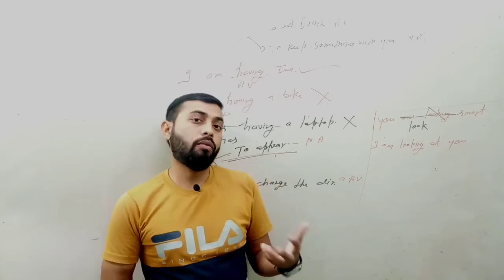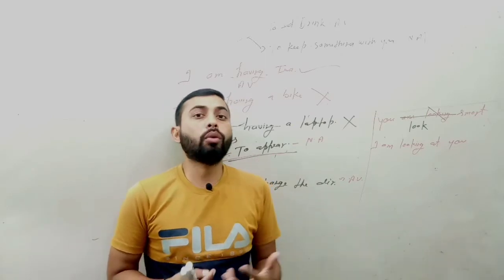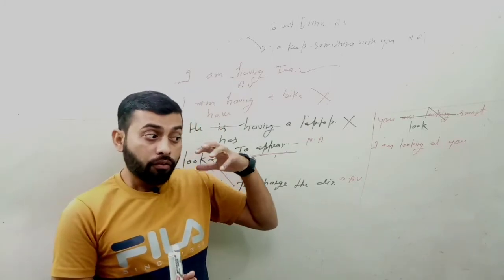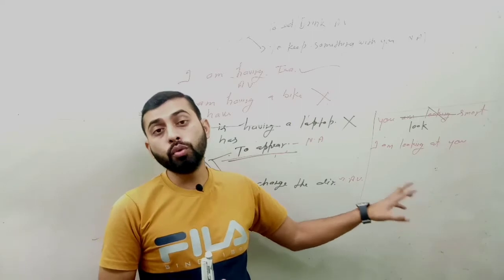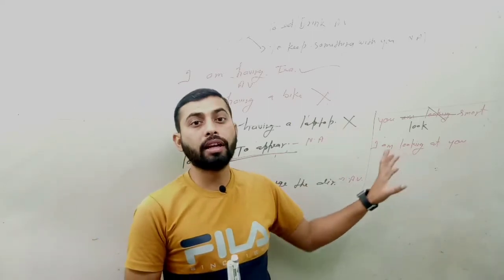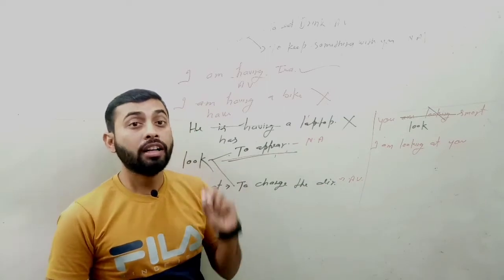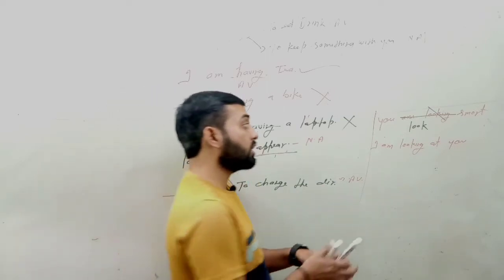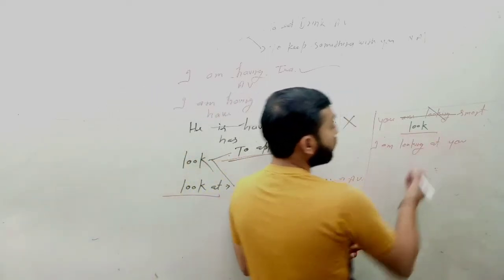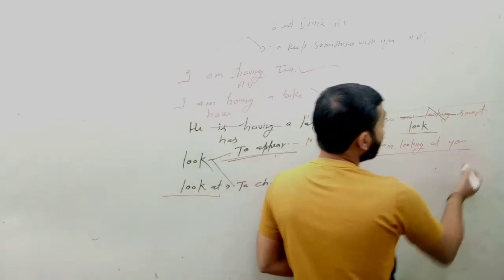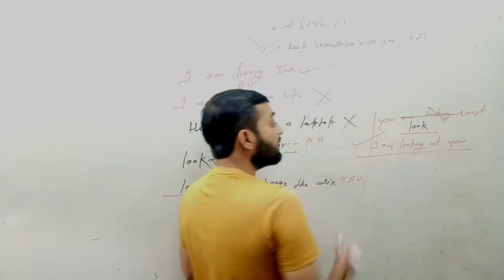If we are talking about the makeup, by makeup you are looking beautiful. So here for makeup we will use a verb like we are doing makeup, but for looking smart we are not doing anything else. Simply we look smart. This verb cannot be used with progressive action. So you can say you look smart, not you are looking smart. But if you say I am looking at you, it means here it is used as action verb.